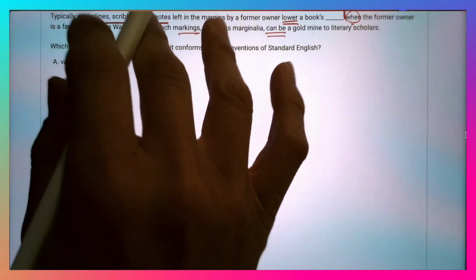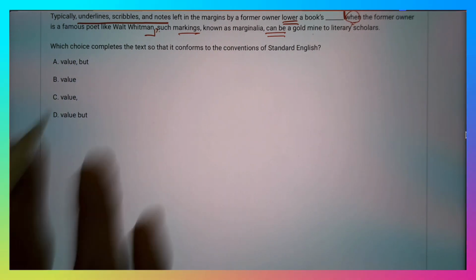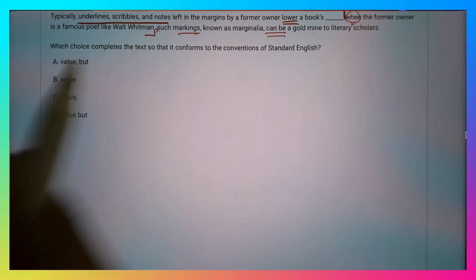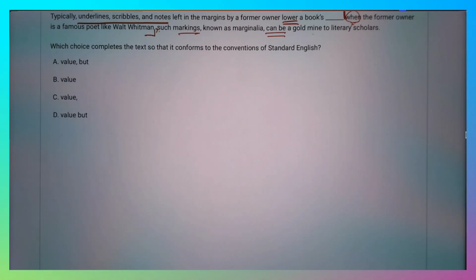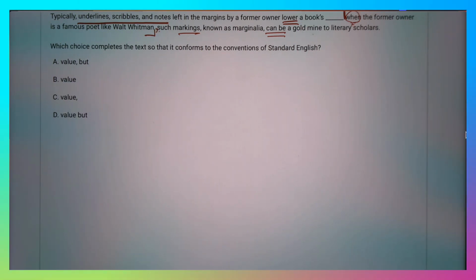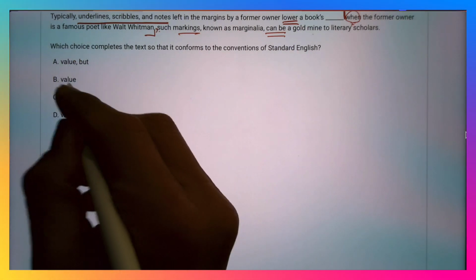When you are connecting these two clauses, an independent clause with a dependent clause, we need a conjunction. And the reason is we also need to show the contrast. Typically, these lower the value, but when it's Whitman or any other famous poet, like Edgar Allan Poe or anybody else who is famous, it's going to be very valuable or become priceless. So because we need to show that contrast signal, the "but" is needed.